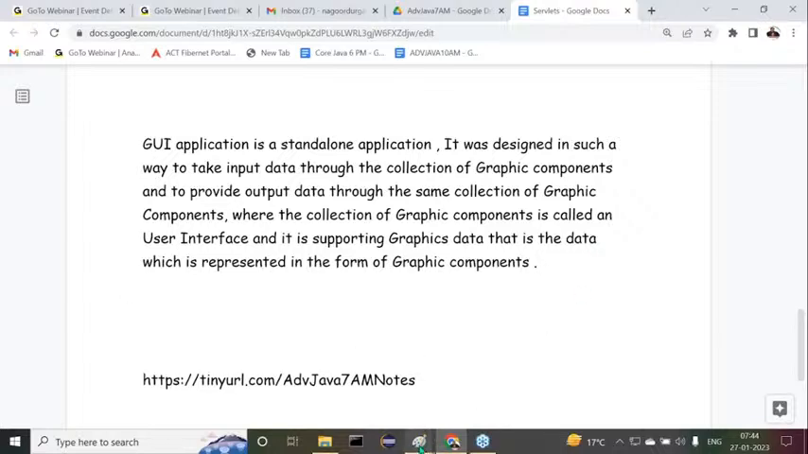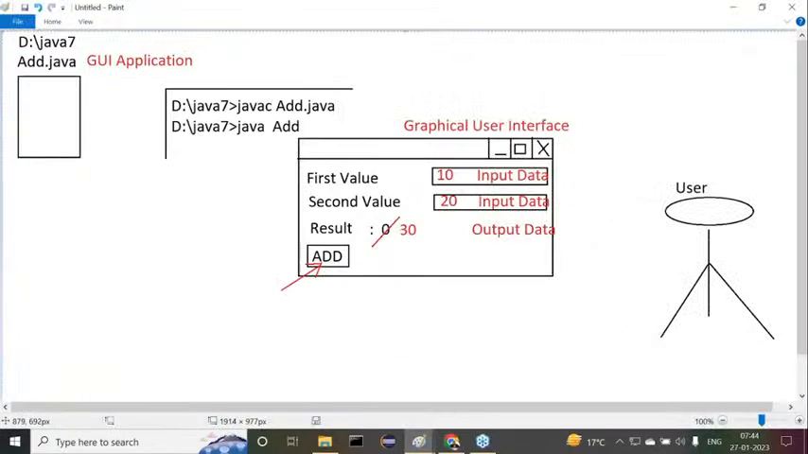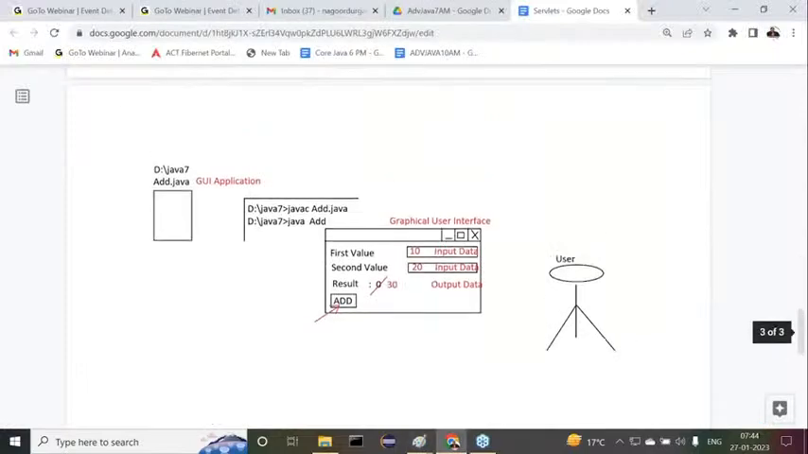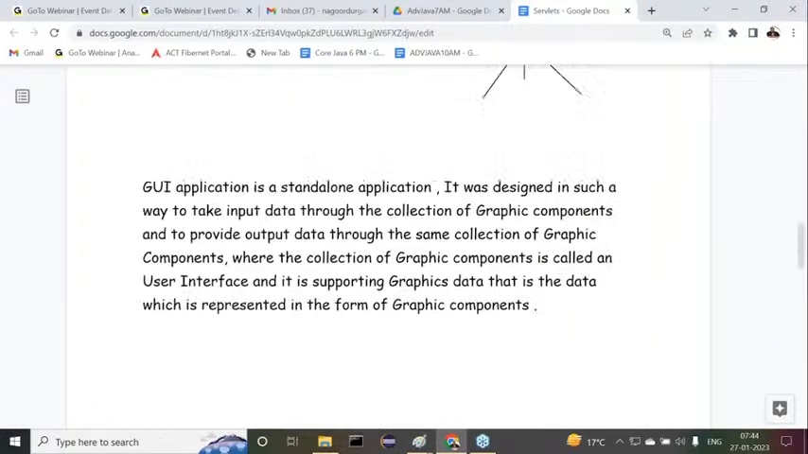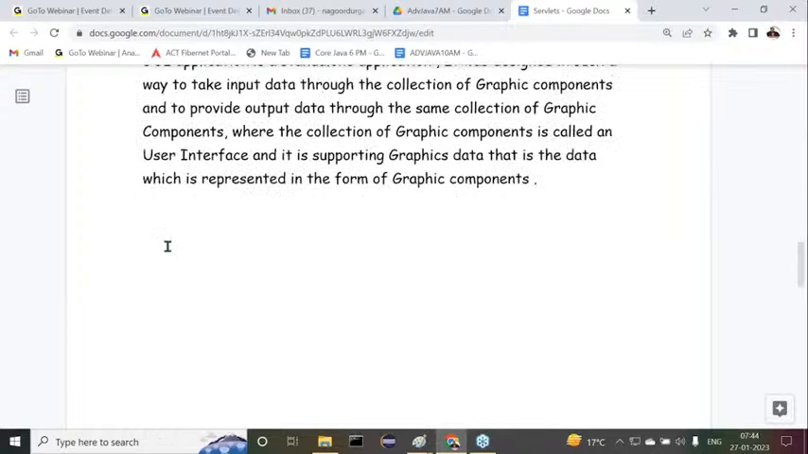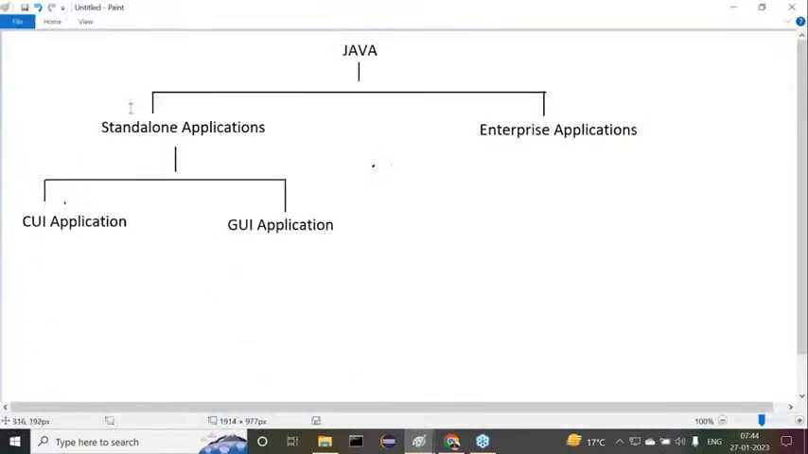Already I prepared this diagram here. Now try to understand this diagram. All of you observe carefully. This is exactly the meaning of graphic components. Now here I'm telling one more point. Standalone applications we understood clearly. Here the classification is very clear. By using Java, we are able to prepare two types of applications: standalone applications and enterprise applications. Standalone applications are available in two forms: CUI applications and GUI applications.